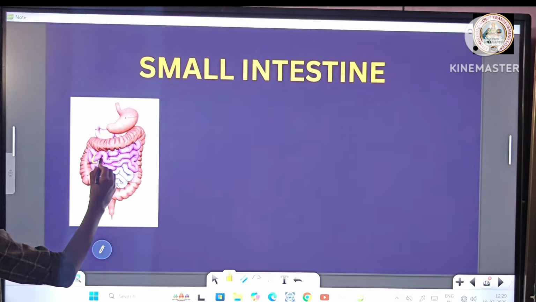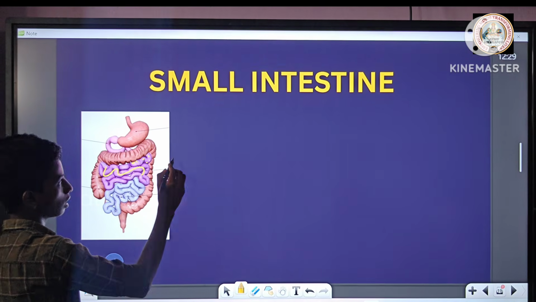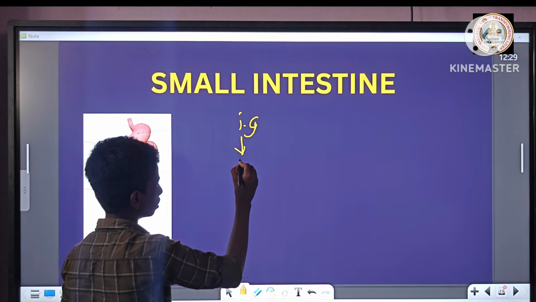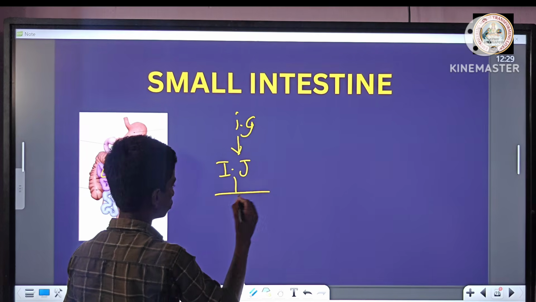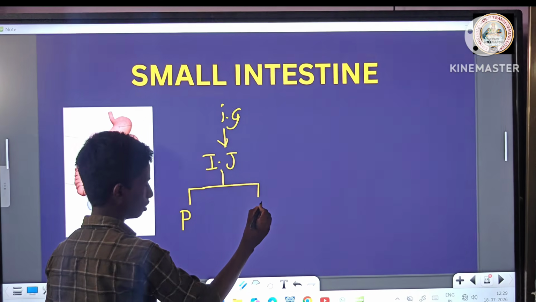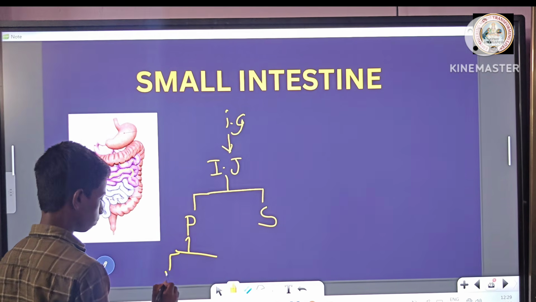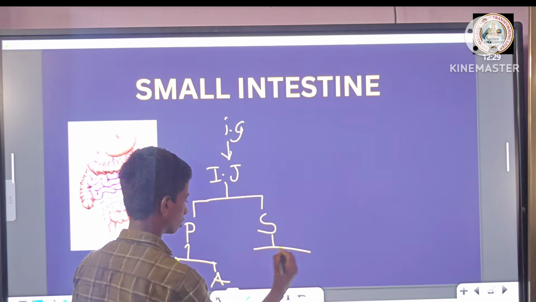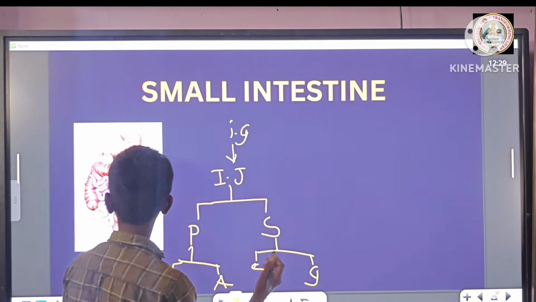Small intestine. This is the small intestine. Small intestine walls have intestinal glands. Intestinal glands secrete intestinal juice. Intestinal juice has two types of enzymes: first peptidase, second sucrase. Peptidase acts on peptones and turns them into amino acids. Sucrase acts on sucrose and turns it into glucose.